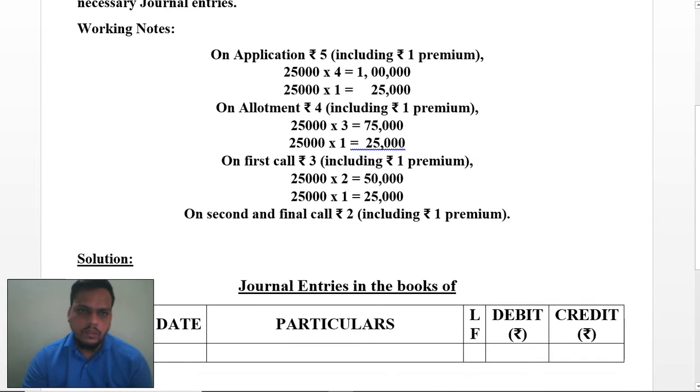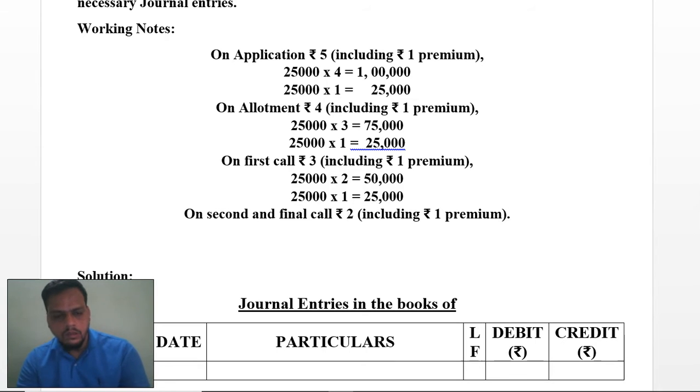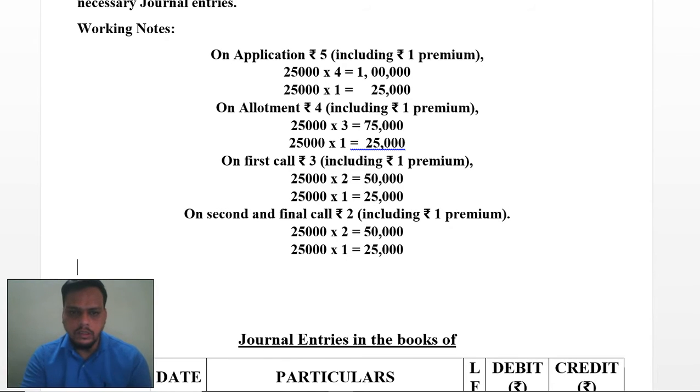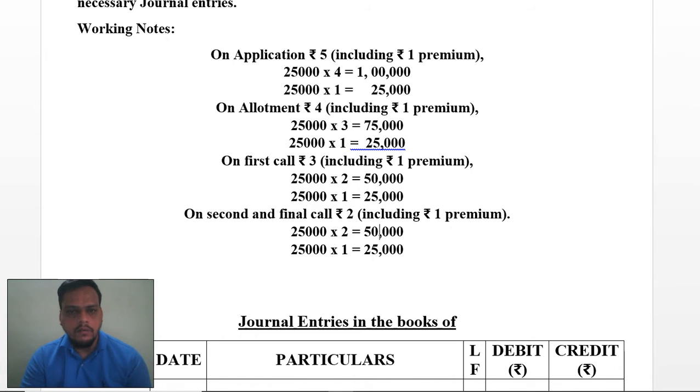Now if we see on second and final call, it is also said that 1 rupee on premium. So again the concept has to be matched the same as it is. Here you will receive 25,000 rupees on final call, 1 rupee as in general share and 1 rupee as a premium.